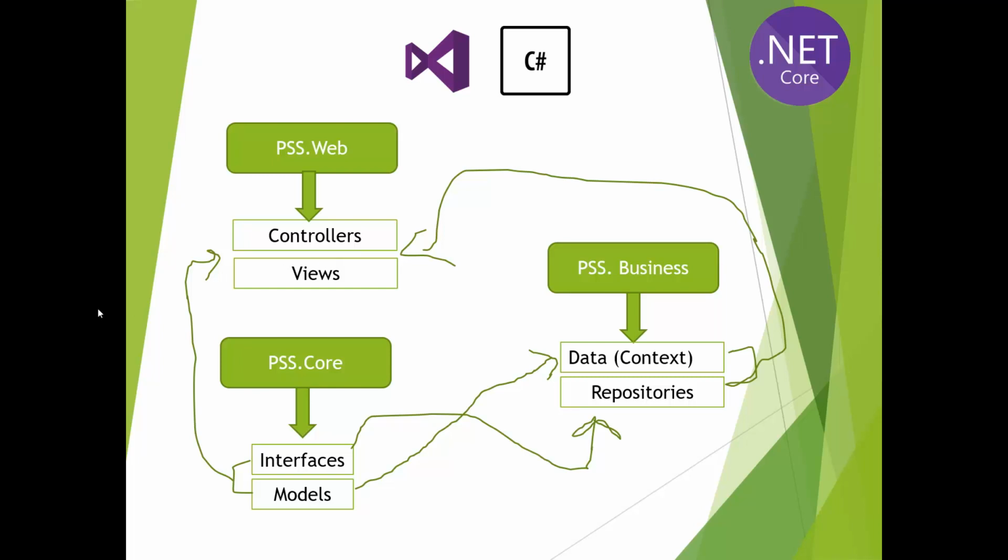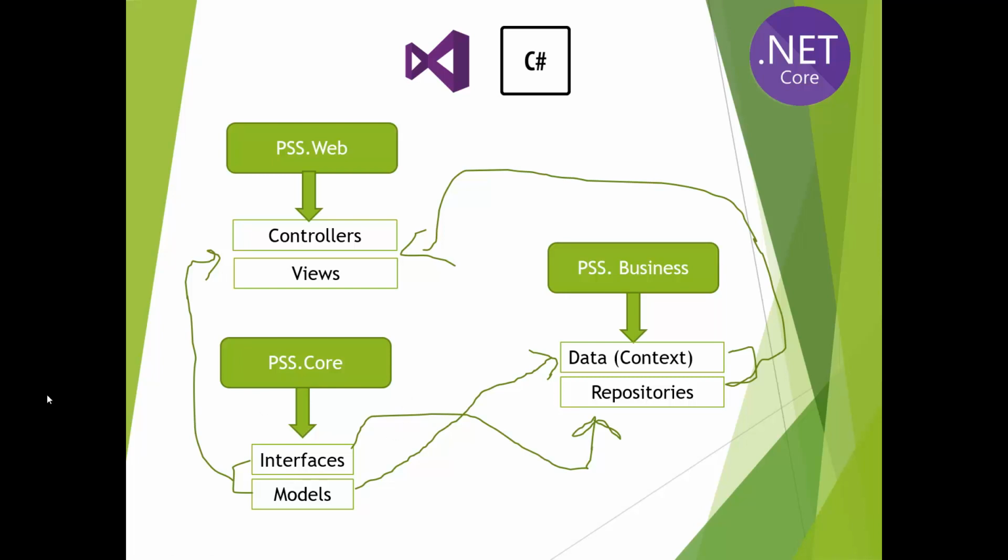So let's start with the core project. In the core project, we will have our interfaces and models. You now understand what we mean by interfaces. If you are not familiar with interfaces, we'll discuss them later on in this series.